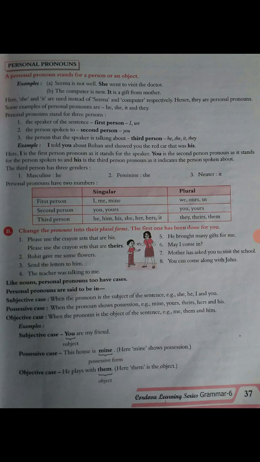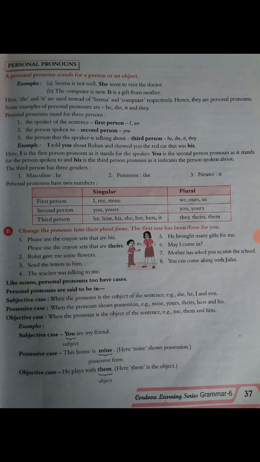Okay, for example, I told you about Rohan and showed you the red car that was his. So I is a personal pronoun, you is also a pronoun.